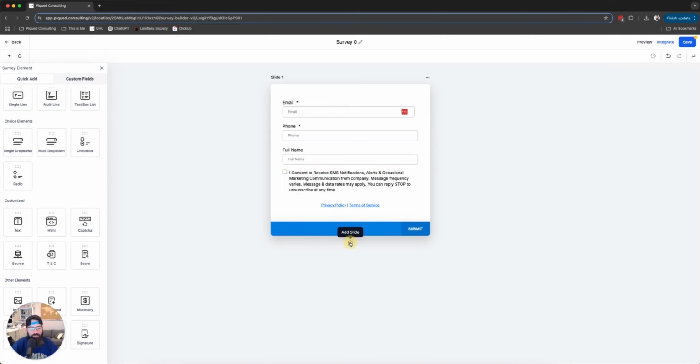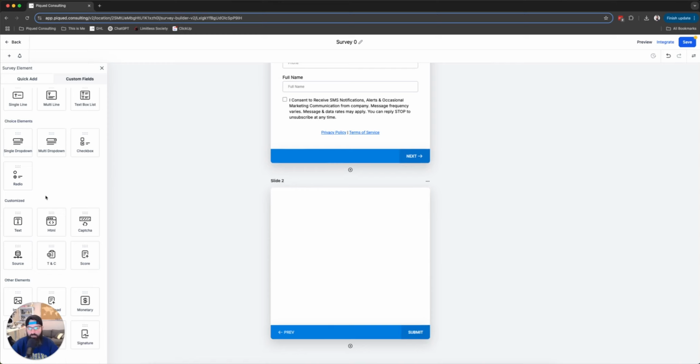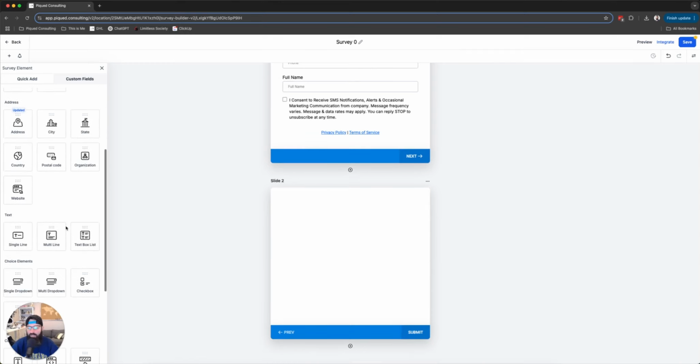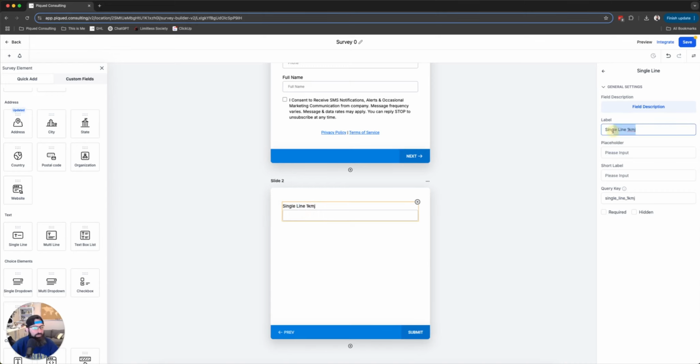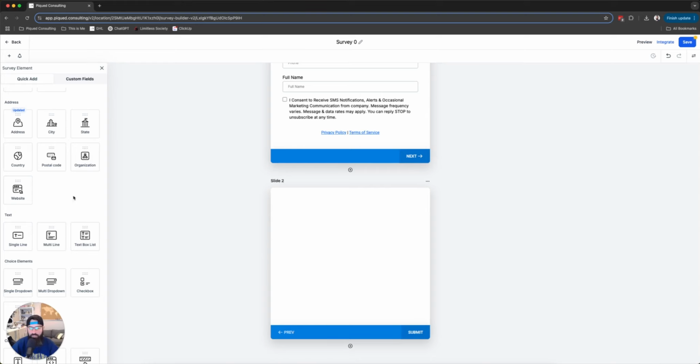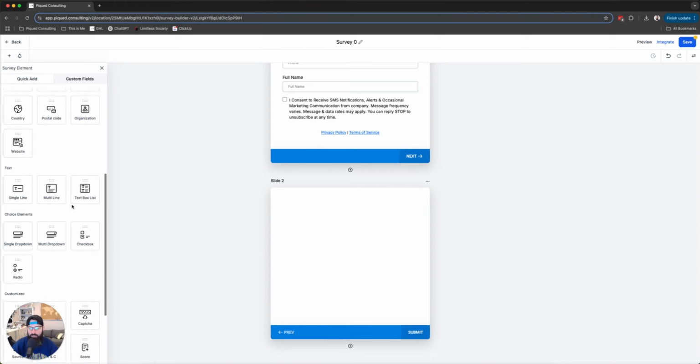Okay, so next slide is going to be a single line survey. The label for this is going to be, are you a, oh, you know what, actually, this is a checkbox.